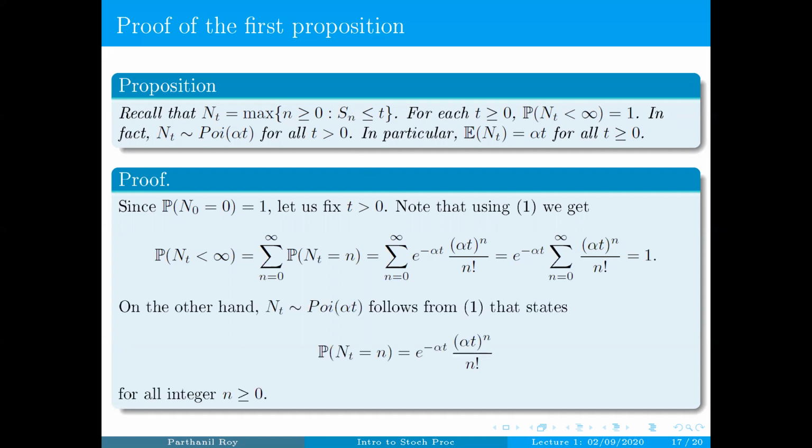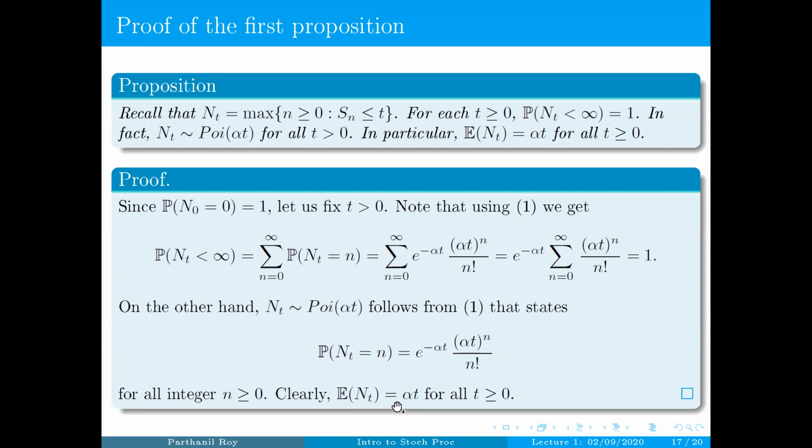On the other hand, N_t follows Poisson(alpha t) because we have already computed this. This is true for every t positive and all non-negative integers. So we have shown that this is Poisson with parameter alpha t, and therefore the expected number of phone calls up to time t has to be equal to alpha t.